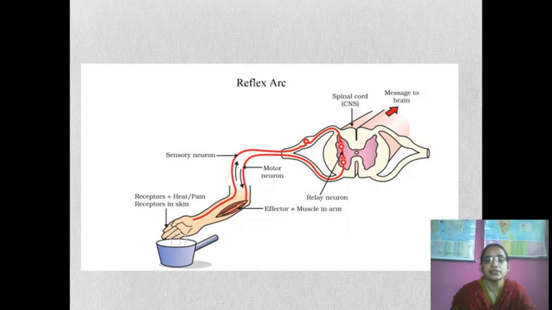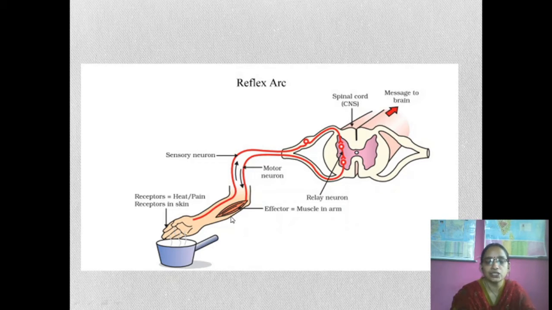What is a reflex arc? It is a sudden action without thinking by the brain. Here the receptors in the hand accidentally touch a vessel that contains hot liquid. The receptors in the skin carry the message by the sensory neurons to the spinal cord. In the spinal cord the relay neuron is present. This relay neuron gives the message to the motor neuron, then to the effector, the muscle in the arm, so it removes the hand from that place.